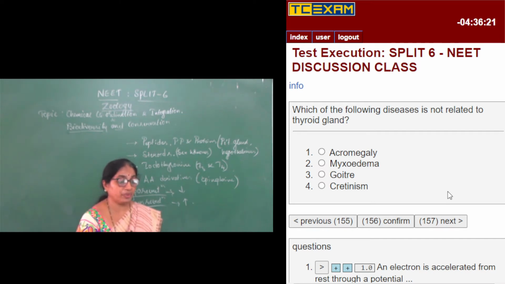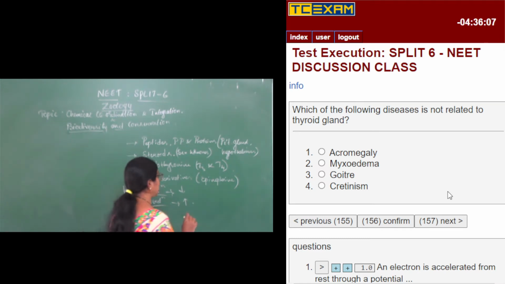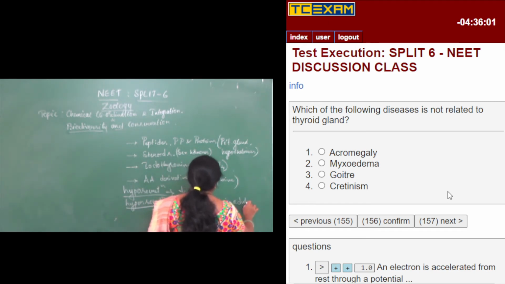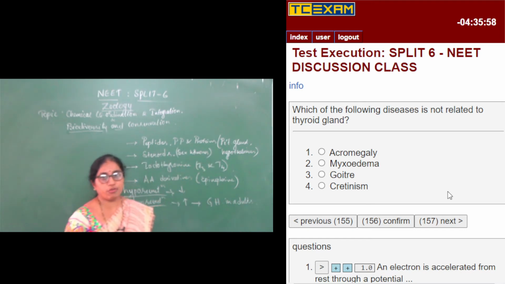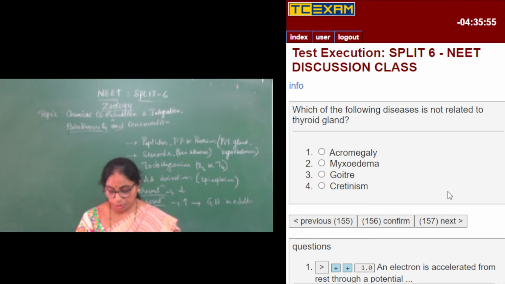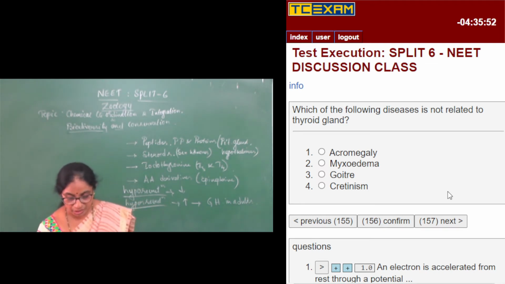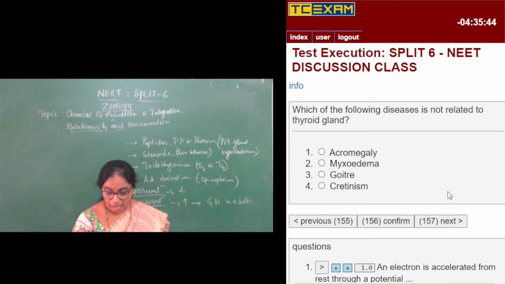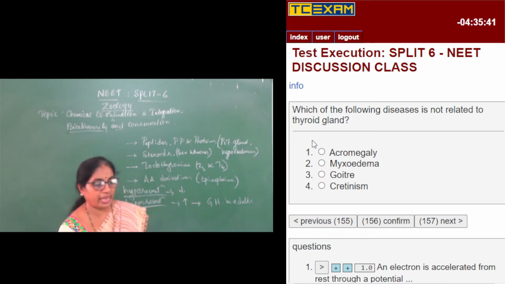Acromegaly, myxedema, goiter, and cretinism. The only answer not related to the thyroid gland is acromegaly. Acromegaly is a disease caused by excessive secretion of GH, the growth hormone, in adults. There will be deformities in the bone, with excess deposition of bone content, which makes the bone size in the hands, feet, and face abnormal. That is called acromegaly.